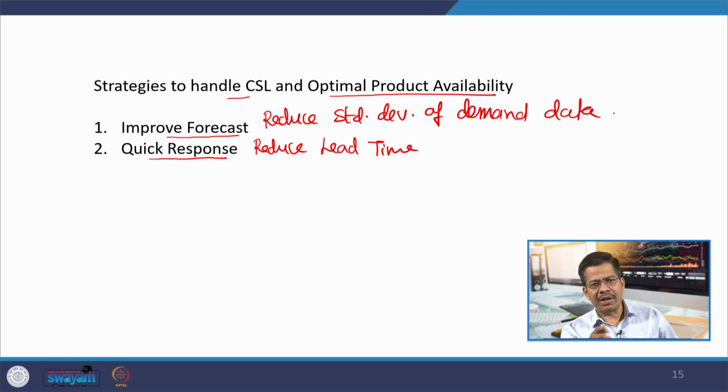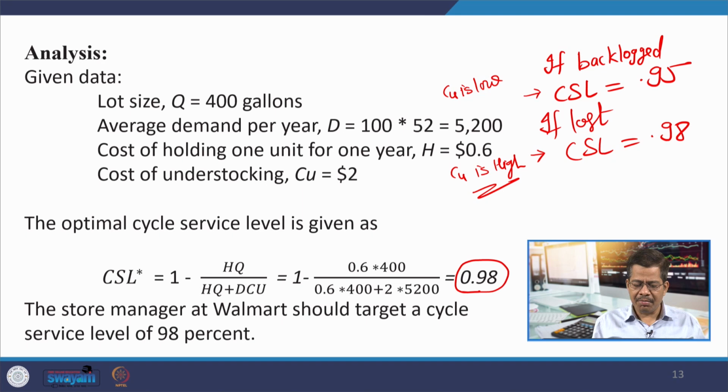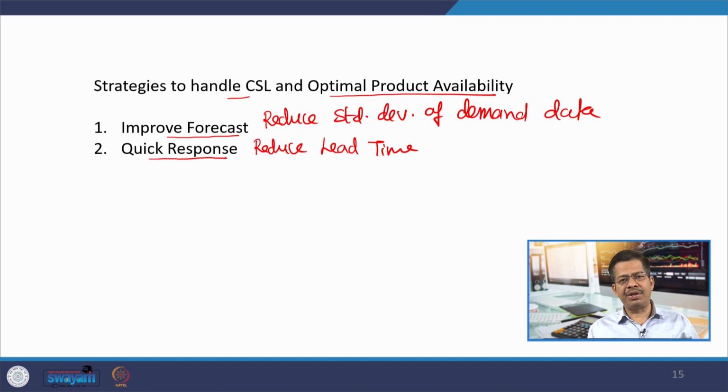Like in this particular case, we had the standard deviation given to us as 20 units per week. Now, if we can reduce this standard deviation, it will help us in handling the situation of CSL in a much better way. And for that purpose, let us see how reducing the standard deviation of demand data will help us, and how reducing the lead time will help us.